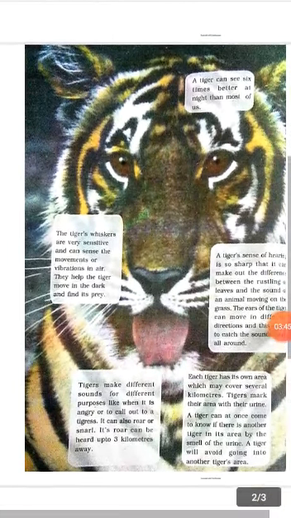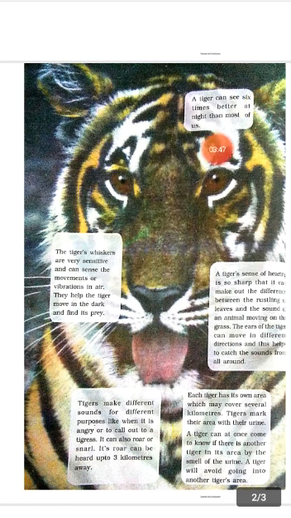Now we will read about the tiger. You know that the tiger is the national animal of our country, India. We have learned a lot about the tiger. The tiger has a super sense of sight, a super sense of smell, and a super sense of hearing too. The senses of the tiger are very strong.